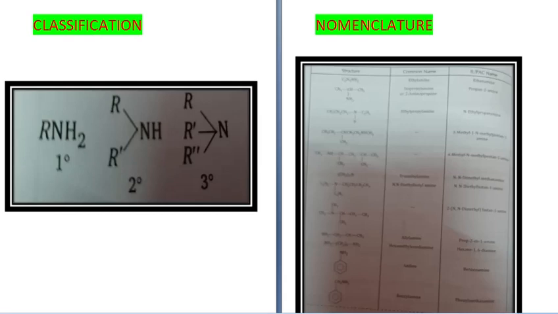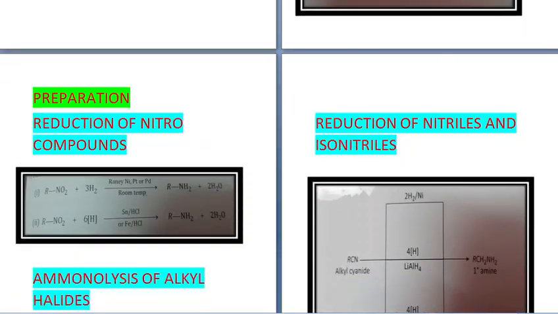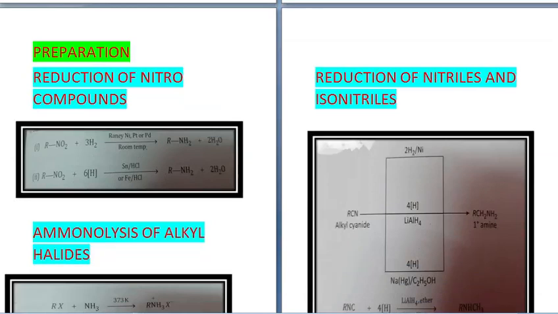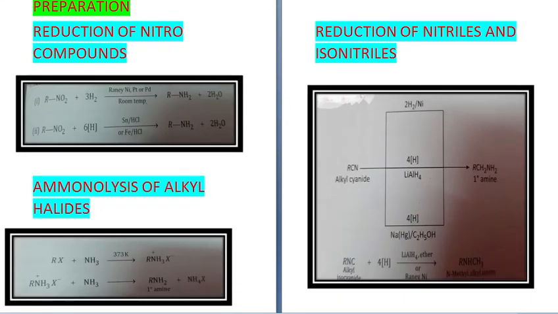Now we move on to preparation of amines. Preparation is done by various methods. The first method is reduction of nitro compounds. So RNO2, when it is reduced with hydrogen in the presence of nickel, platinum or palladium at room temperature, gives you RNH2 plus H2O.